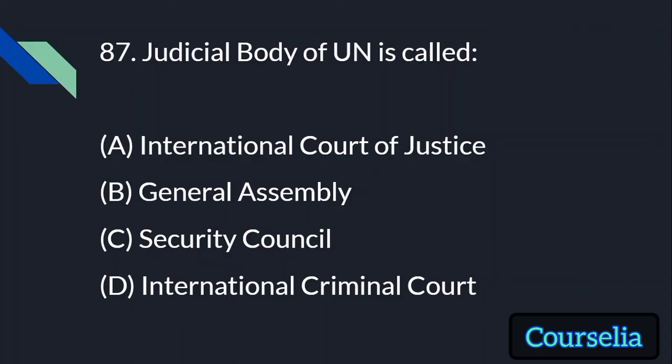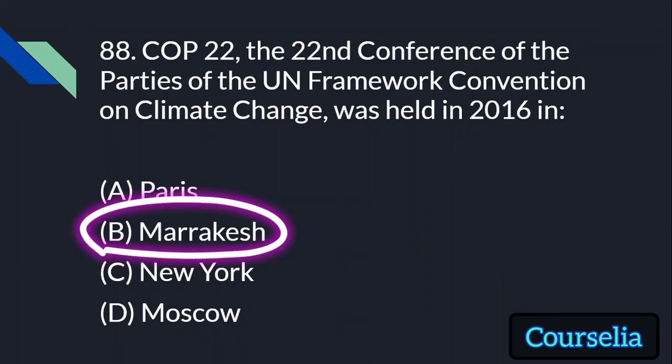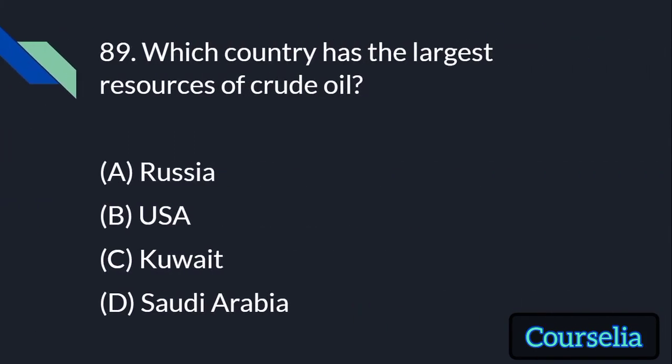Judicial body of UN is called International Court of Justice, General Assembly, Security Council, International Criminal Court. The answer is International Court of Justice. COP22, the 22nd conference of the parties of UN Framework Convention on Climate Change, was held in 2016 in Marrakesh. Which country has the largest resources of crude oil? Russia, USA, Kuwait, Saudi Arabia. Answer is Saudi Arabia.